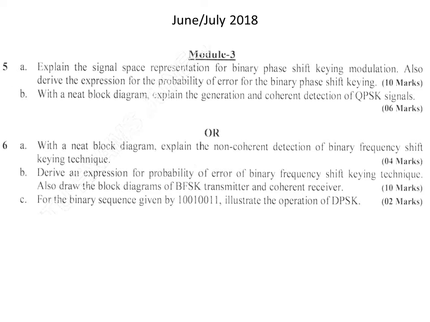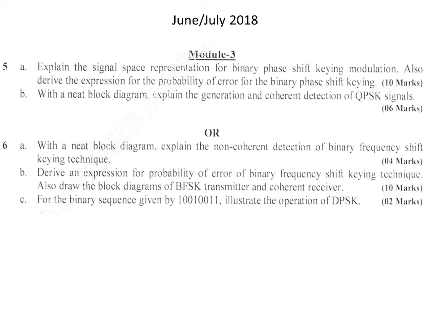Initially it should be explained with the signal space representation diagram. We should draw a signal space representation diagram for phase shift keying modulation, and we should derive the expression for the probability of error for binary phase shift keying.